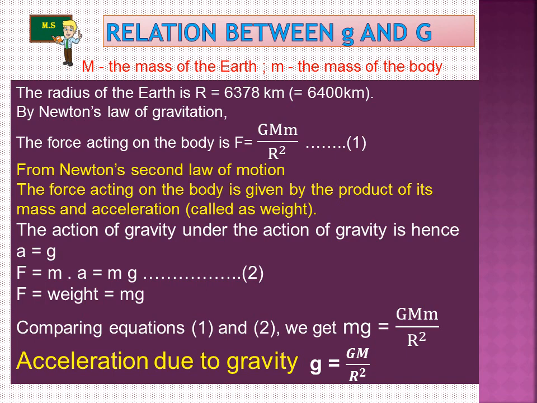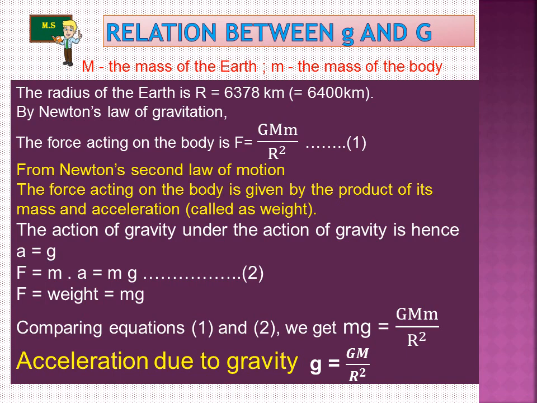Now, by Newton's law of gravitation, the force acting on the body is F equal to G M m divided by R squared, where m is the mass of the body and R is the radius of the earth.